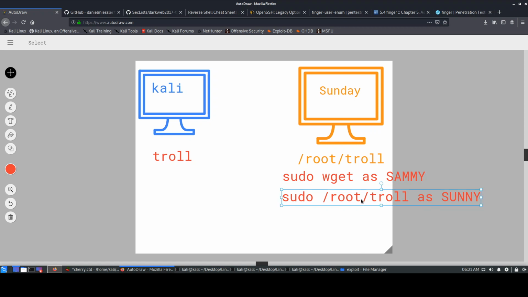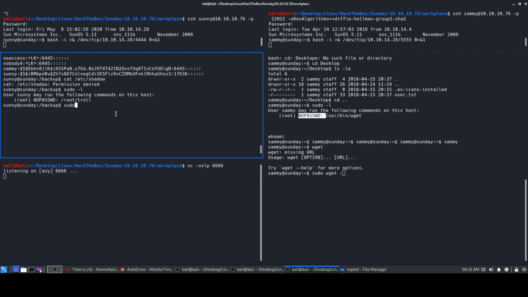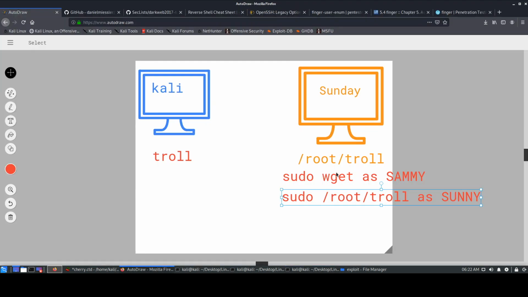We can run that. Now, if we run this root troll, just consider we are running this command. And what it will give us is, we saw earlier as well, right? Sudo root troll. It says something like testing UID, blah, blah, blah. Okay, so it does this. So now you want to change the content of this so that you can actually get a reverse shell. So for that, you'll try and write some malicious reverse shell over here.